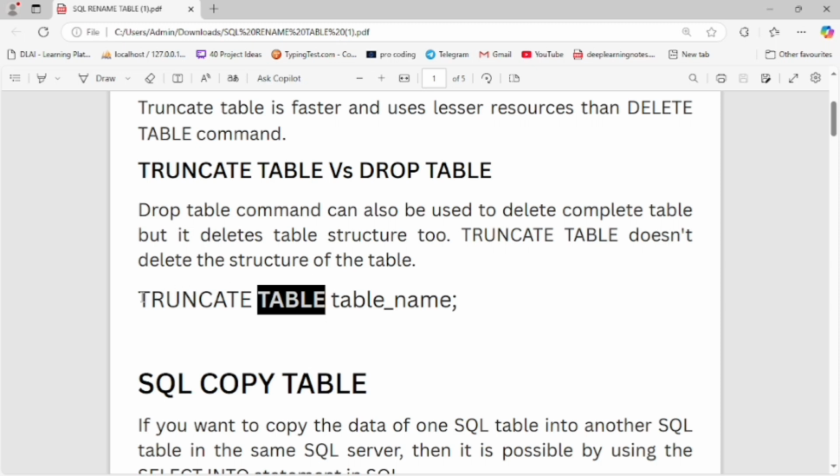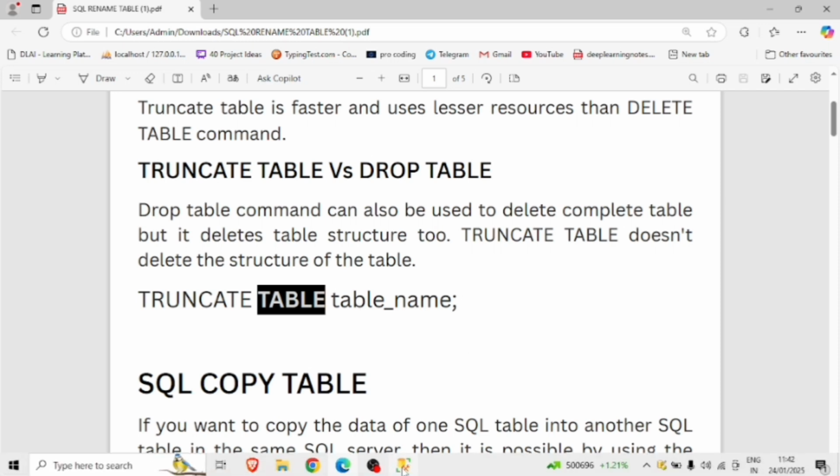Now let's look at the syntax of the truncate table command, how to delete the overall data from a table in the database. Truncate table, table name. By this command we can delete all the data from the table.